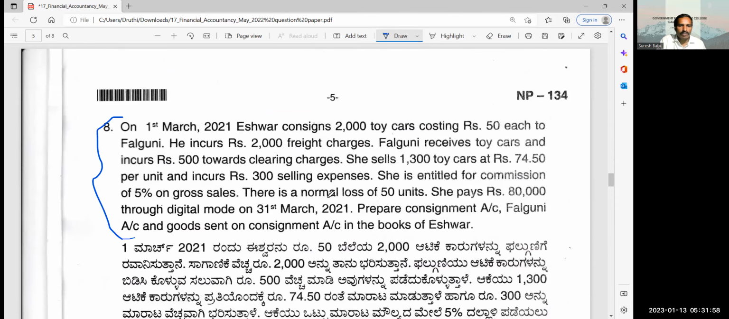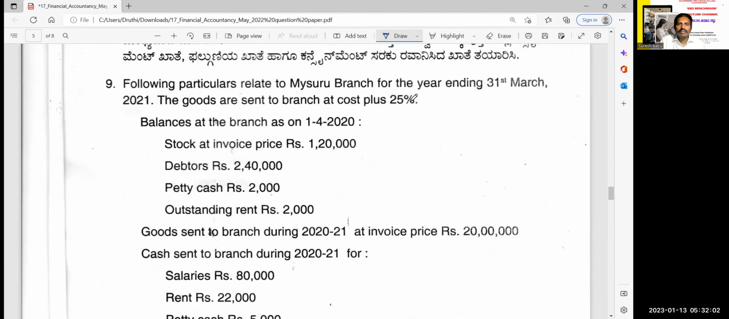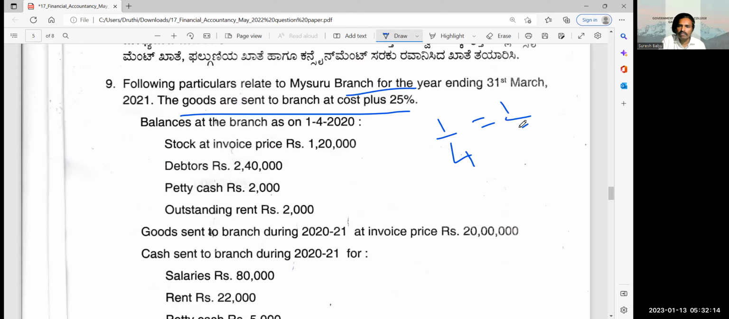This is not there. Don't worry. Consignment you don't have. Okay. Mysore branch. Yes, the goods are sent to branch at cost plus 25%. Cost plus 25%, he has given 1 by 4. You need to convert it to 1 by 5th. Okay.